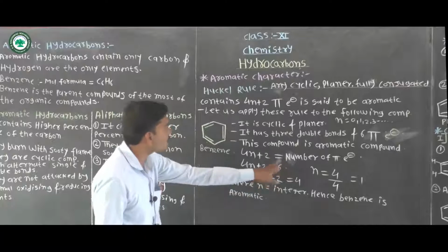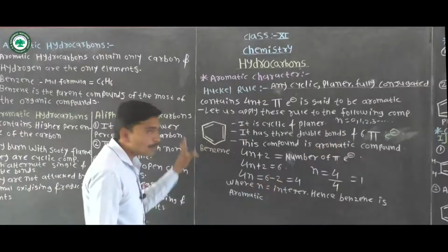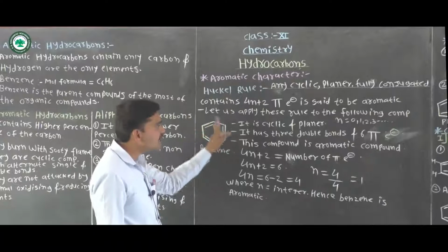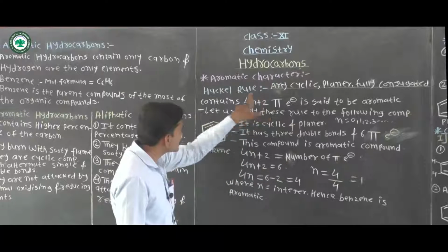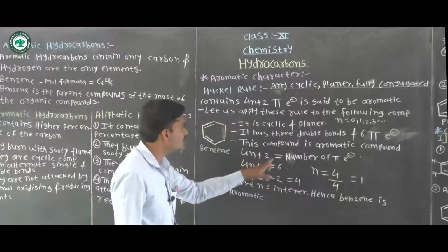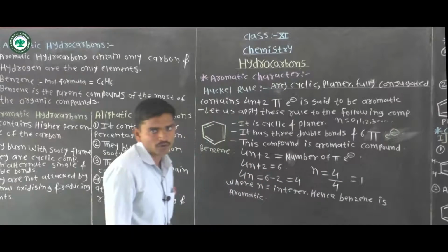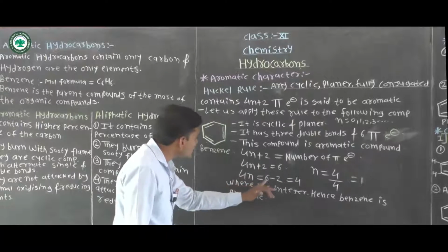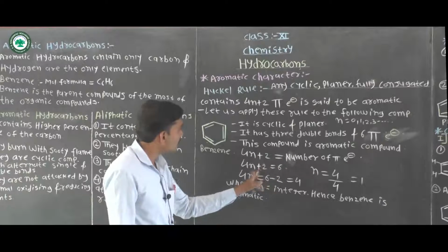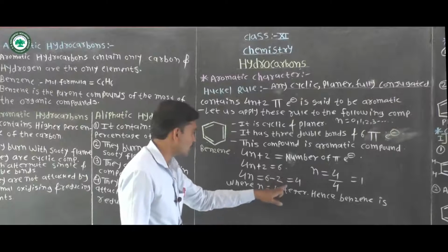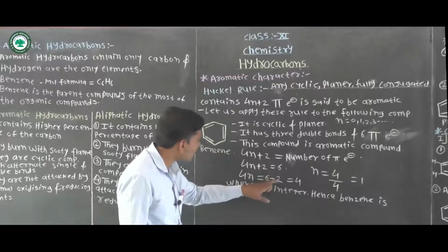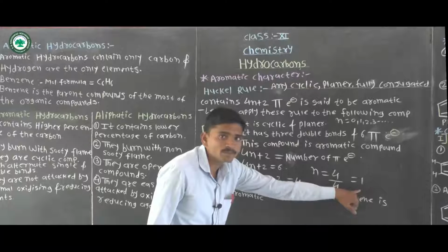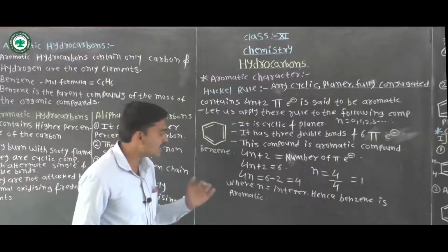Why 6? Because the number of pi electrons in the benzene ring is 6, so this equation is applied here. 4n plus 2 is equal to 6, so 4n is equal to 6 minus 2, which is 4. Then n is equal to 4 divided by 4, which is 1, an integer.